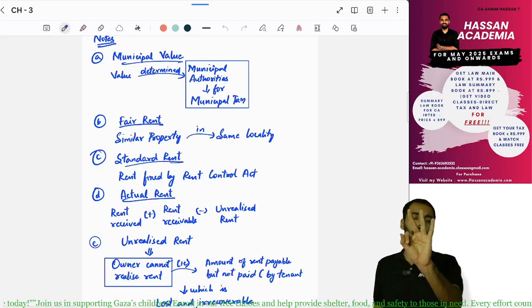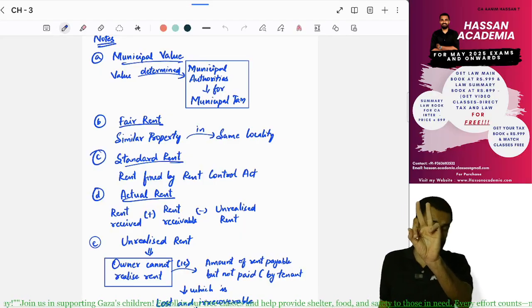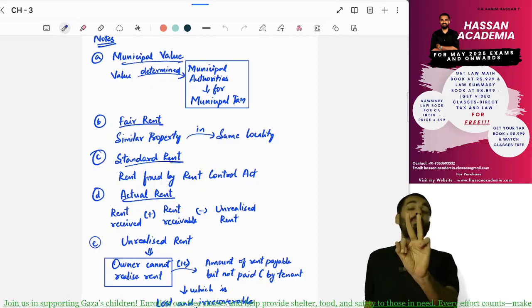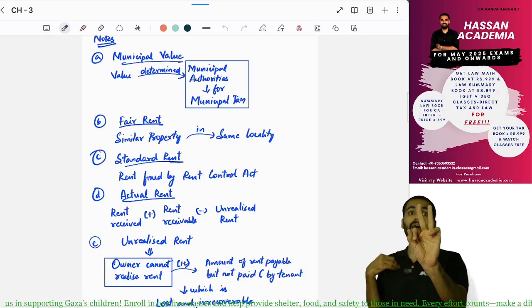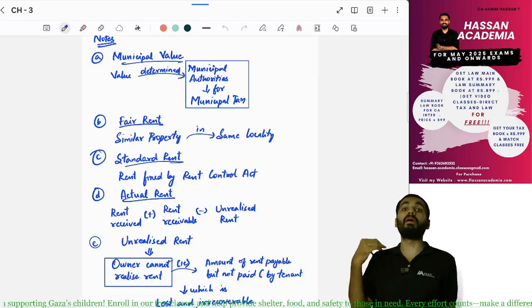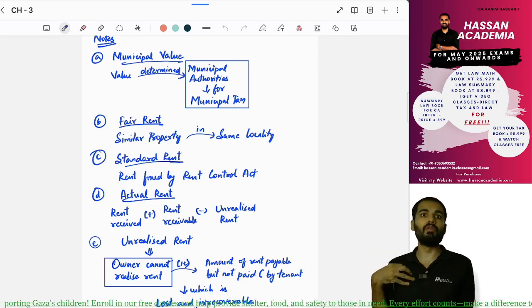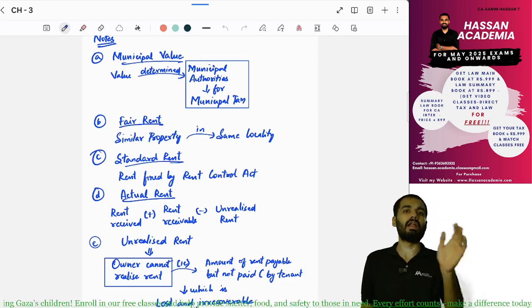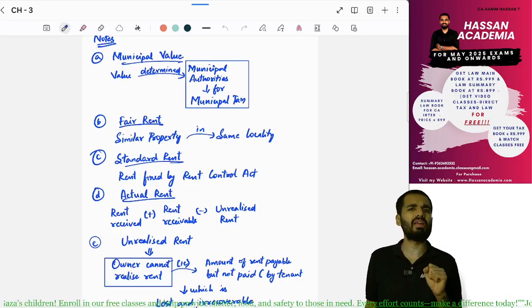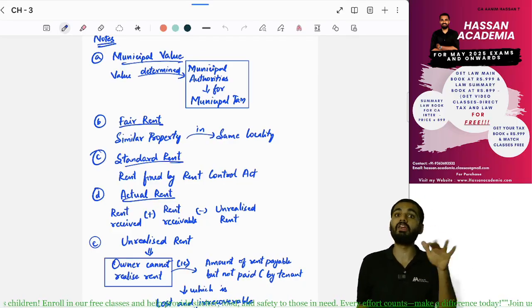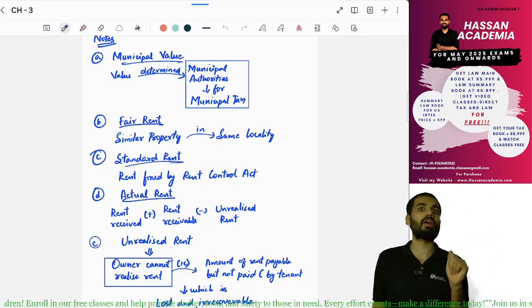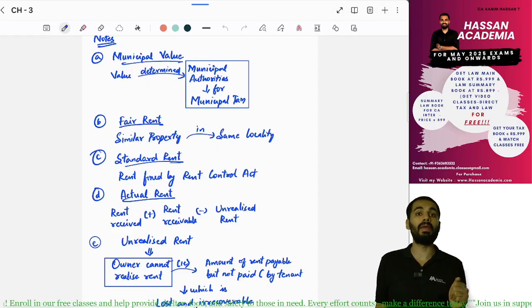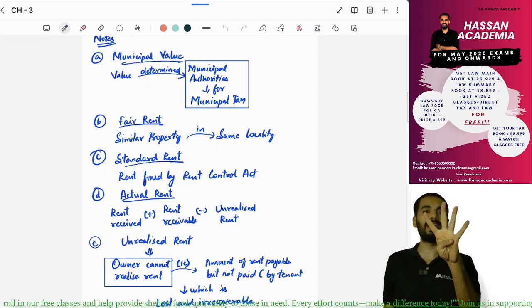Actual rent is how much rent is received, or how much rent is receivable, minus unrealized rent. So what is this unrealized rent, sir? It is rent to be received, but it is a loss and irrecoverable. He is not paying. For this there are four conditions to be satisfied.